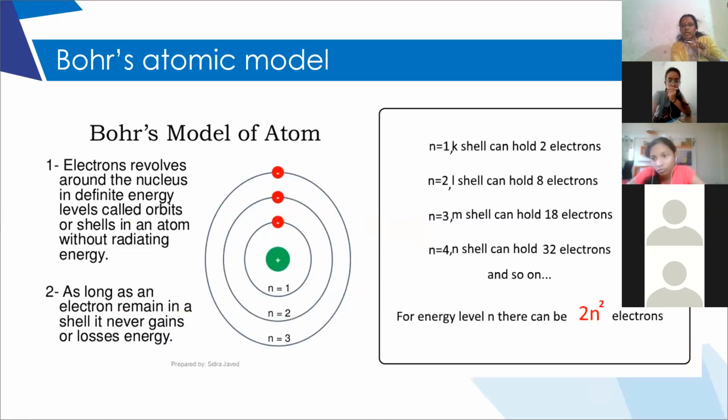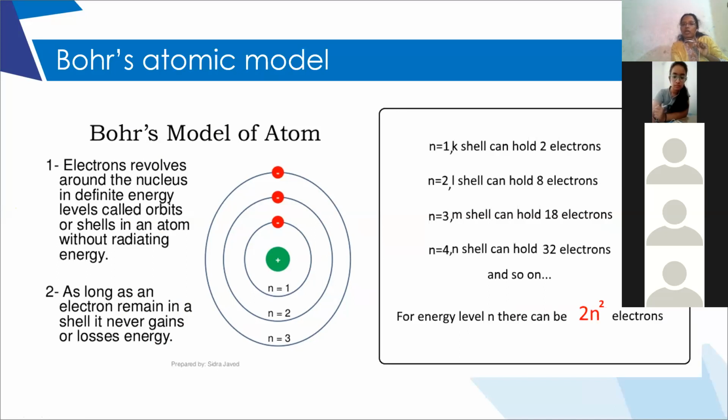So what did Bohr explain? Electrons are revolving around the nucleus and they are revolving in particular energy levels which are called orbits. As long as the electron remains in that energy level, it neither gains energy nor loses energy. That is the reason electrons are not collapsing.